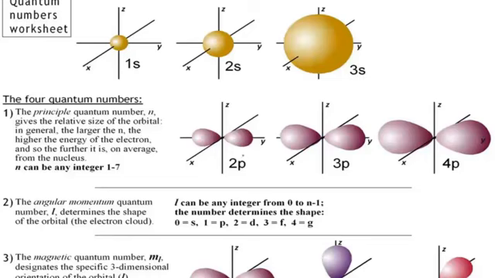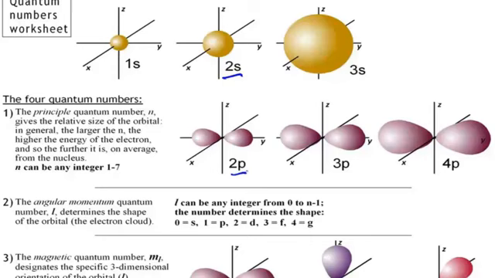The energy of the electron is represented by both the principal quantum number as well as the angular momentum quantum number, L. So the L value, in this case 1, and the n value, in this case 2, together represents the energy of the electron. So a 2p electron will have a different energy than a 2s electron.